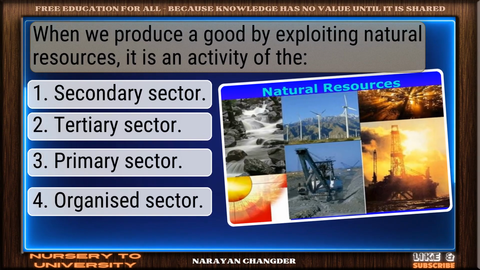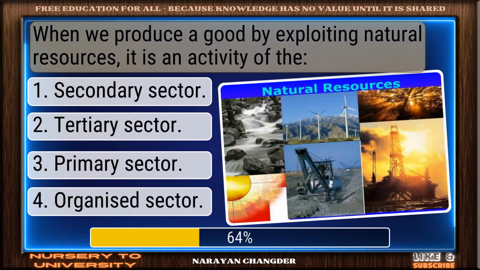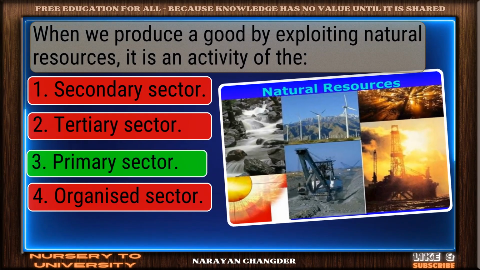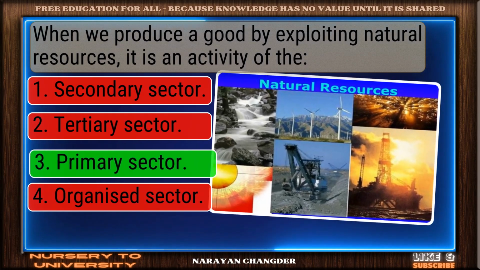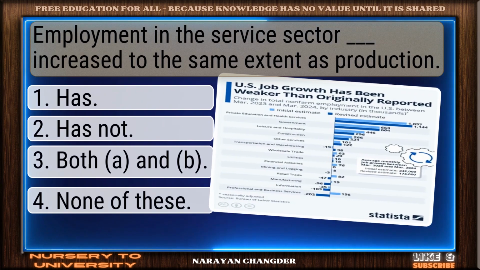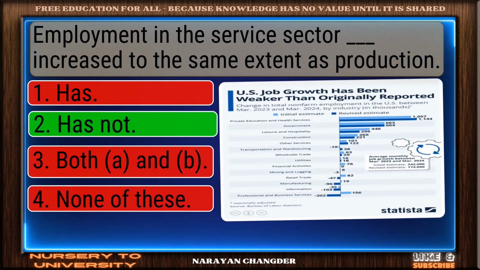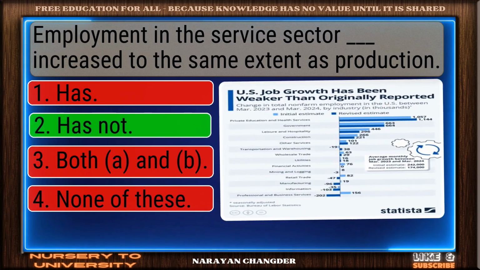When we produce a good by exploiting natural resources, it is an activity of the primary sector. Sharp thinking. Primary sector is right. Employment in the service sector has not increased to the same extent as production. Great thinking. Has not is right.